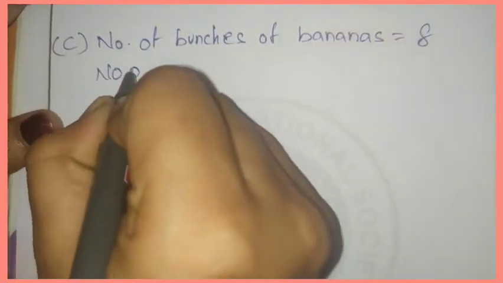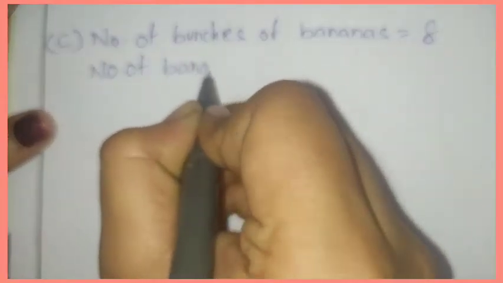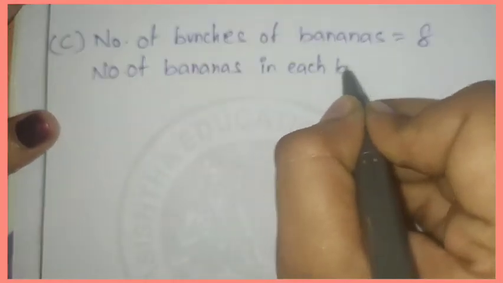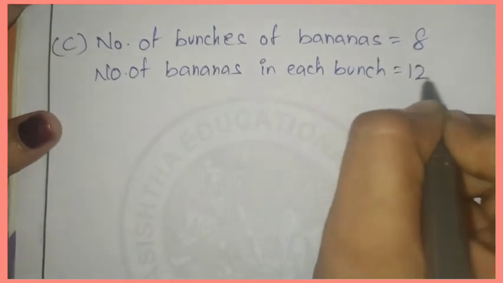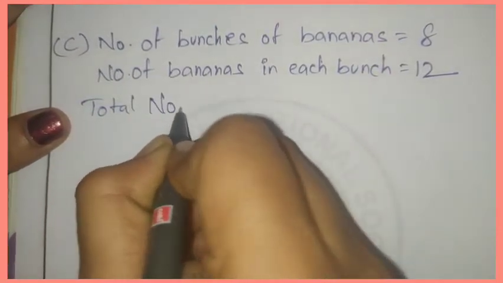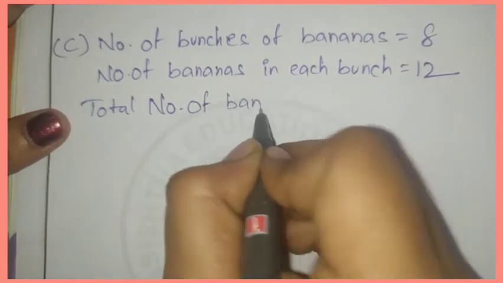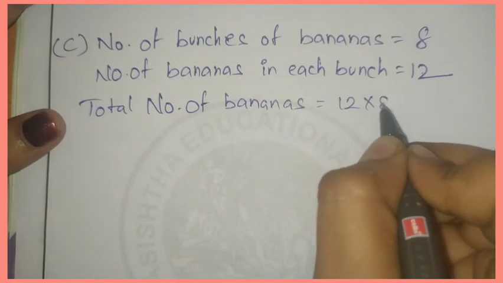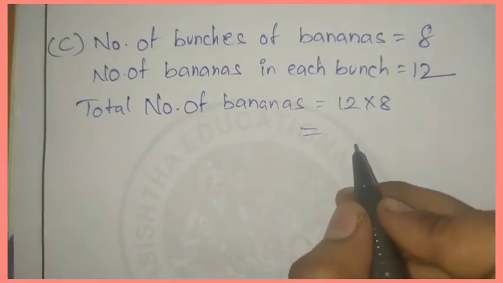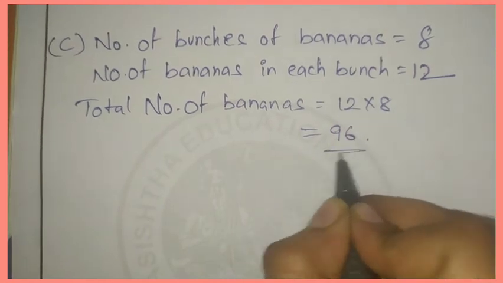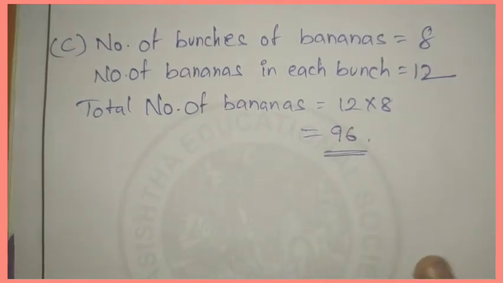Number of bananas in each bunch: in each bunch there are 12 bananas. So the total number of bananas: to find it, simply multiply these two. 12 into 8. 12 8s are 96. Okay, 96 is the answer. Now this is the C answer.